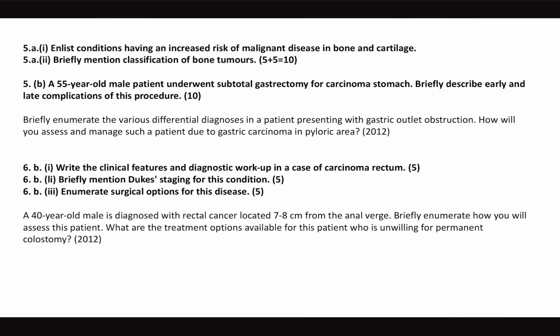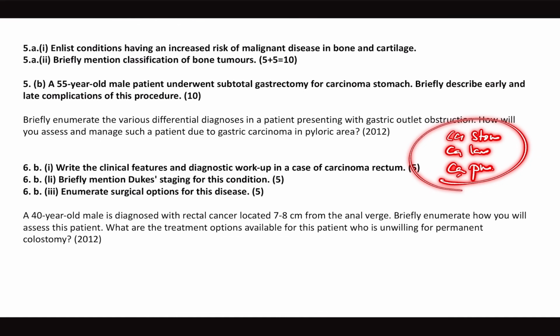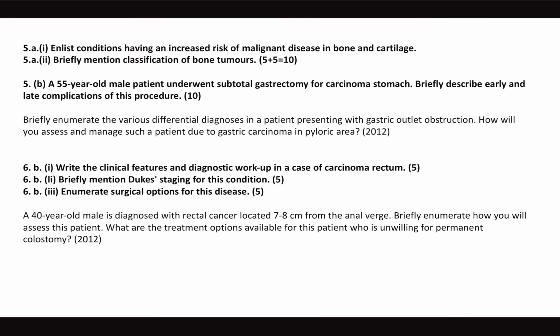Okay, that's it. A 55-year-old male underwent subtotal gastrectomy, CA stomach. See, among 13 cancers we read, I had predicted that 3 cancers might come: CA stomach, CA larynx, and CA prostate. Luckily, we got 2 cancers, CA prostate and CA stomach. CA larynx could be next year because this is unasked. They haven't asked any question on carcinoma larynx so far. Maybe they are thinking that it is ENT related, but that is there in the syllabus of general surgery.